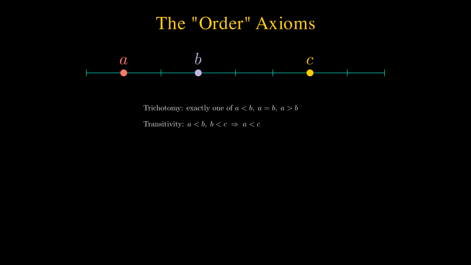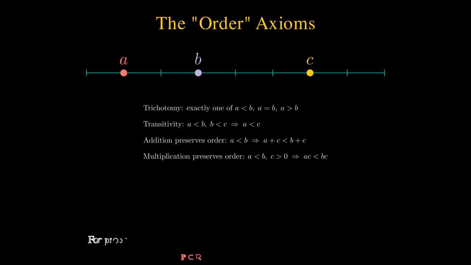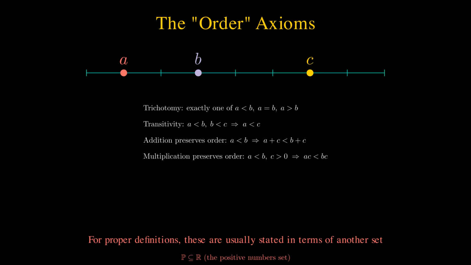Transitivity. If a is less than b and b is less than c, then a is less than c. Addition preserves order. If a is less than b, then adding the same number c to both sides preserves the inequality. Multiplication preserves order. If a is less than b and c is positive, then multiplying both sides by c preserves the inequality. For proper definitions, these are usually stated in terms of another set P, which is a subset of the real numbers that contains all the positive numbers, and define the binary relation less than on the real numbers.